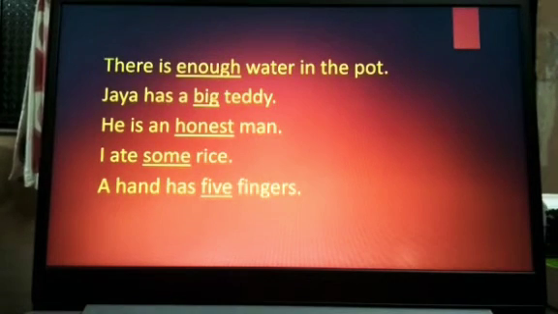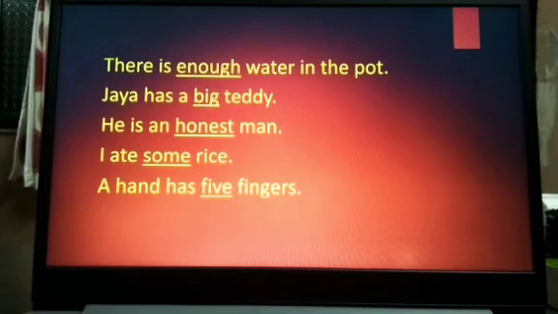Now see the next example. There is enough water in the pot. Now in this example, again, the noun is water. If we ask the question how much water, we get the answer enough. So enough is an adjective. In other words, this word gives information about water. So enough is an adjective.